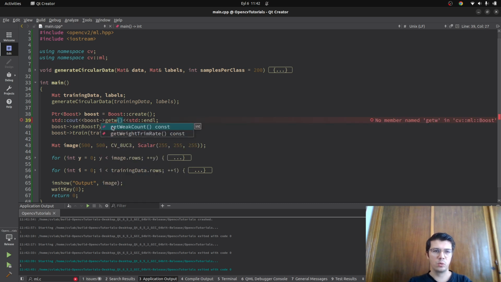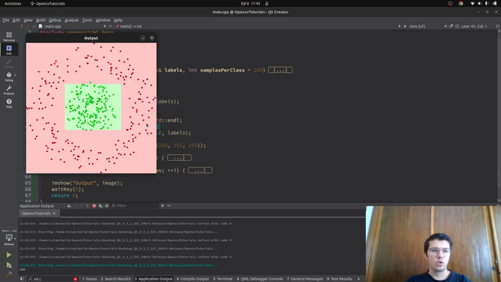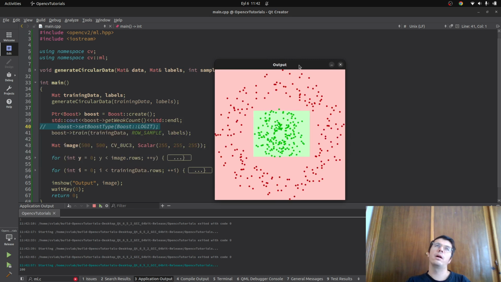We can go to the get weak count. We can comment out this one for now. So weak count is, we can say, the number of trees, number of shallow trees. So if you are increasing the weak count, it's gonna increase the accuracy because it's using more tree items. On the other hand, if you increase it really much, then you have a risk of overfitting. So default you see is 100.